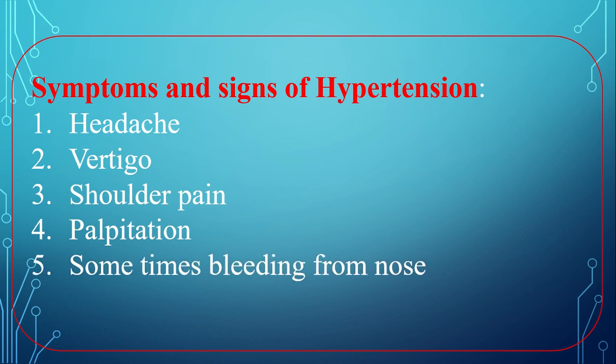Number 5, sometimes bleeding from nose. Number 6, insomnia, that means sleeplessness, or in Bengali nidrahinota.